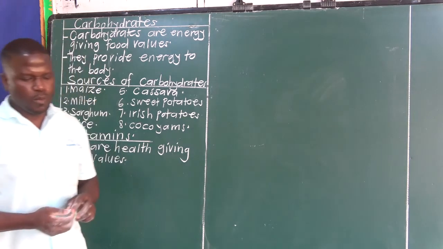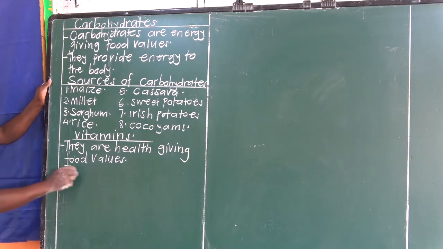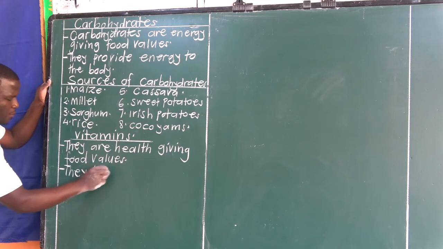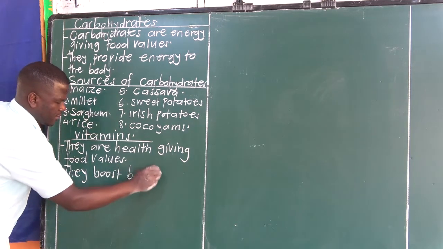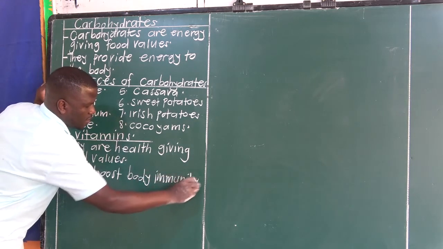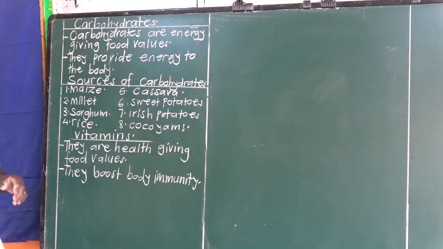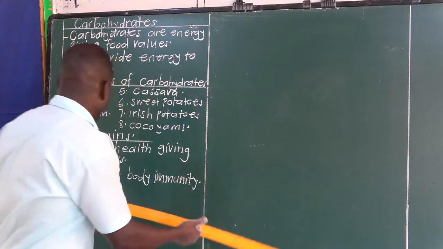They improve body immunity, or they boost body immunity. So the vitamins keep the body healthy.